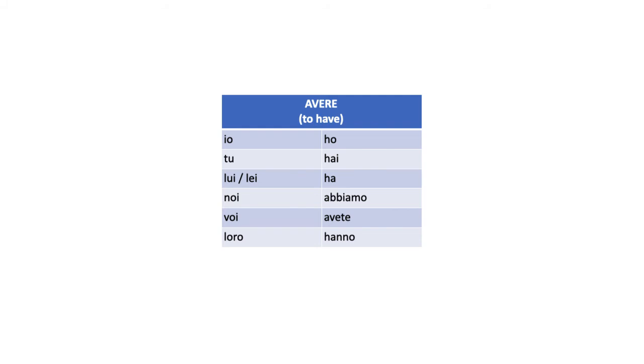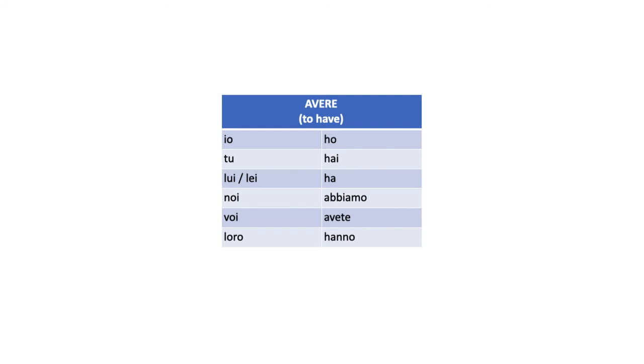Let's remember how we conjugate this. It goes like this. Io ho. Tu hai. Lui lei ha. Noi abbiamo, voi avete, loro hanno. This is the first of the two verbal forms that we're going to use for our past, okay? And it is the only one that is going to be conjugated.